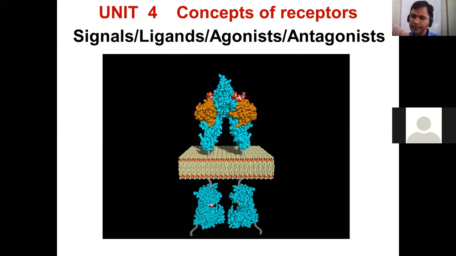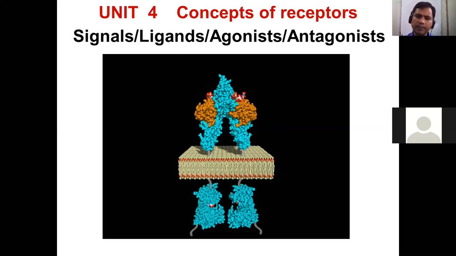Antagonists have a different chemistry or different chemical conformation, where the chemical structure will bind to the receptor in a different state of conformation. That will lead the receptor to go into sleeping mode, or the receptor is going to be blocked for its activity. That is the whole understanding we will also develop in this unit 4.